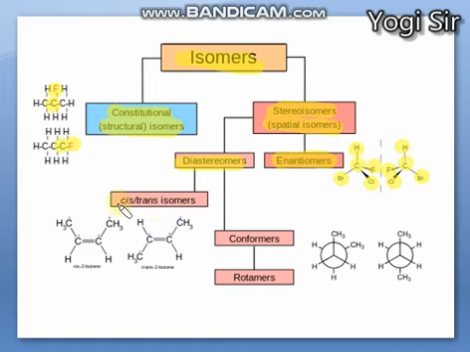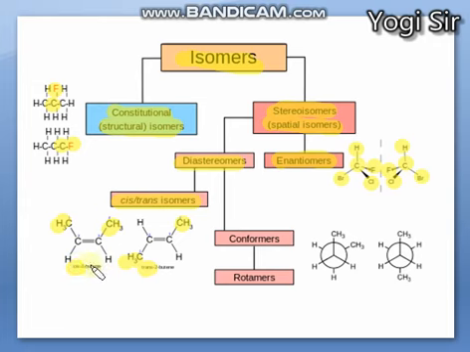In that, a subclassification is cis-trans isomers. They are also known as geometrical isomers or simply cis-trans isomers. We'll see all these types of isomers in detail. Shortly, if two groups are on the same side of the double bond, they are known as cis isomers, and if they are opposite to each other around the double bond, they are known as trans isomers, right? For cis, they are on the same side.